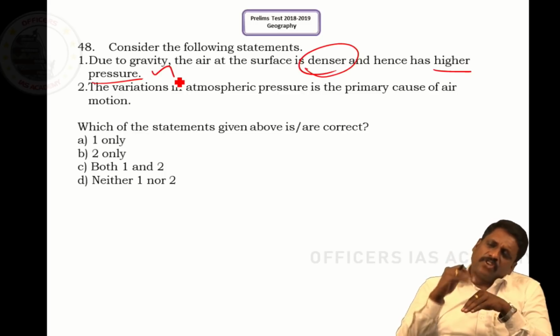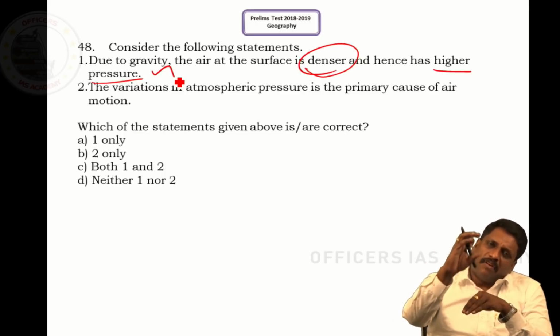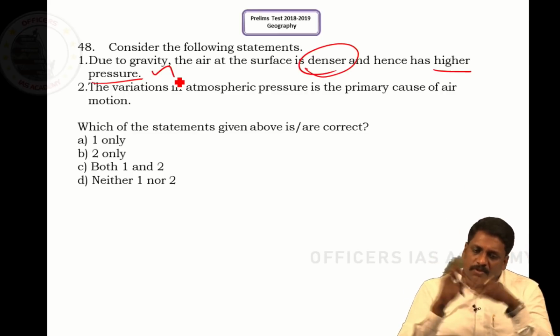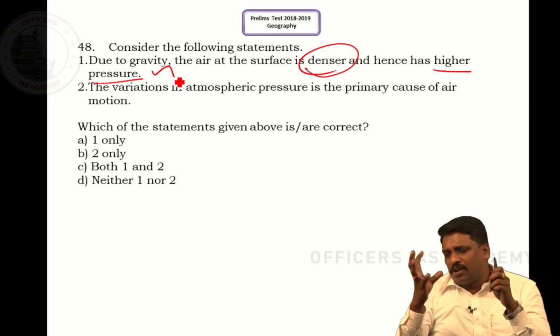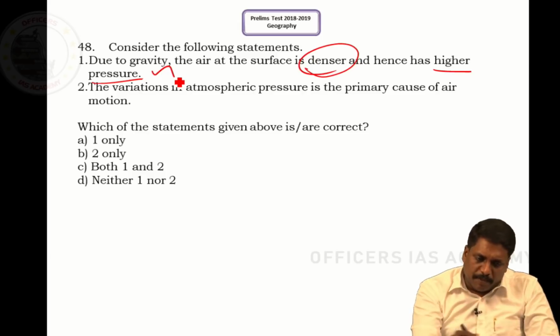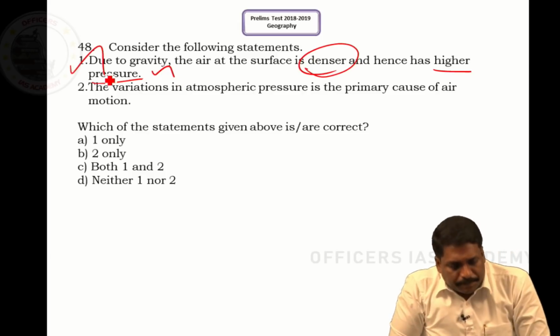So as you increase the height, the density of this air mass decreases, and the weight induced by the column of air mass also decreases. So all that more dense air mass will be lying near the surface of the earth itself, along the surface of the earth. So statement 1 is obviously right.